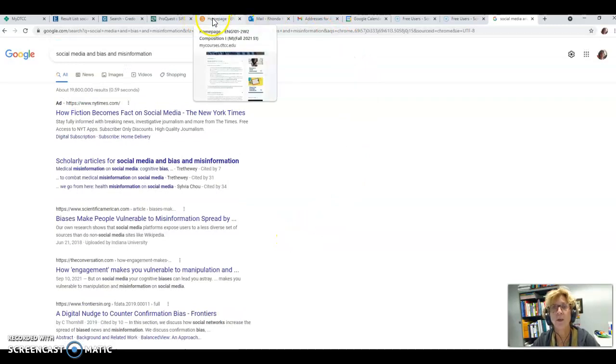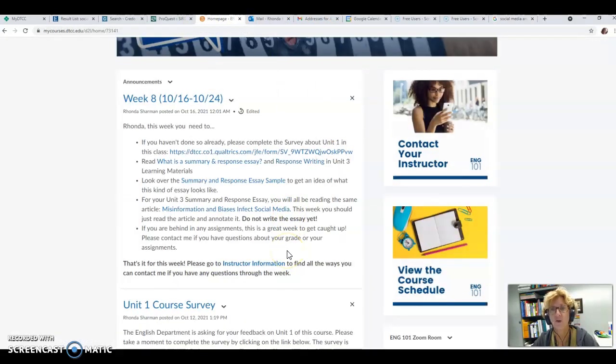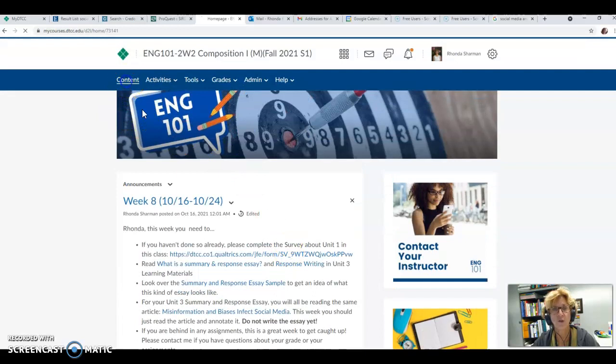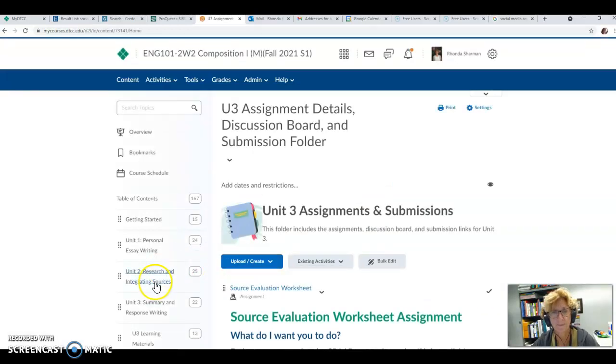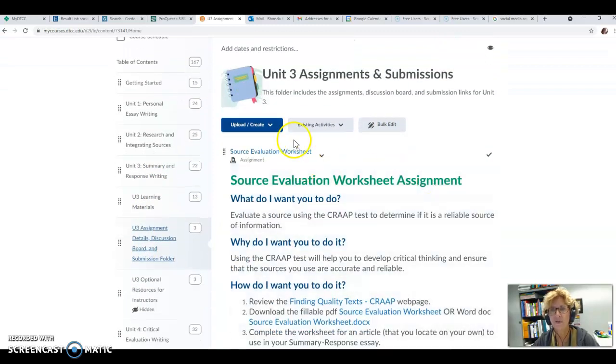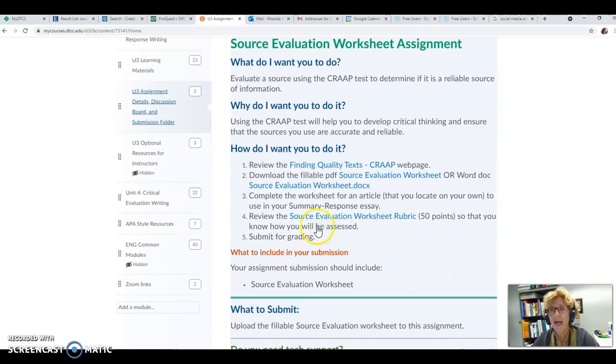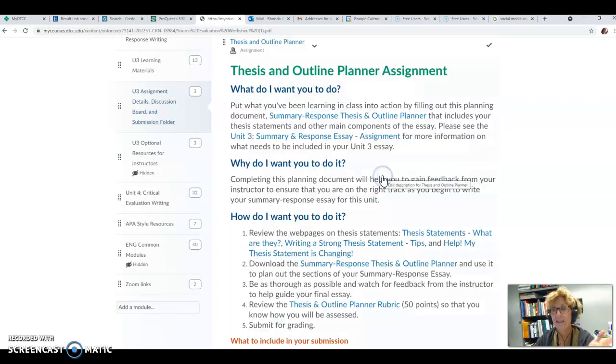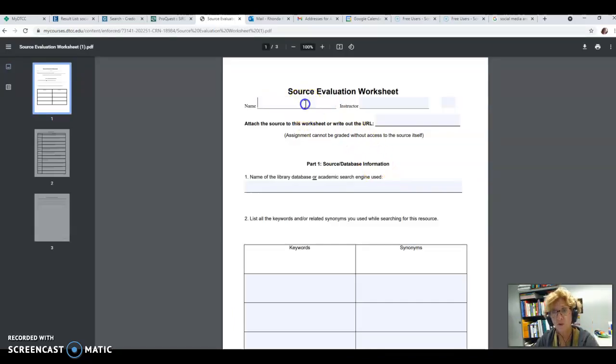All right, so once you have found what you think is a good article, then you're going to go to the worksheet. And that's located in the Unit 3 assignment details. It's the first assignment, the source evaluation worksheet. And you'll see that there are actually two different versions of it. The first one is a fillable PDF, and if that works on your computer, you fill in these different spots.